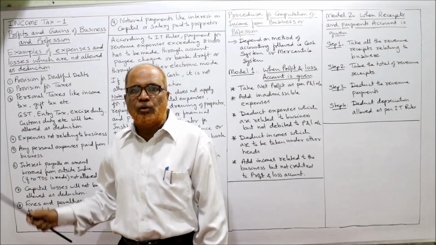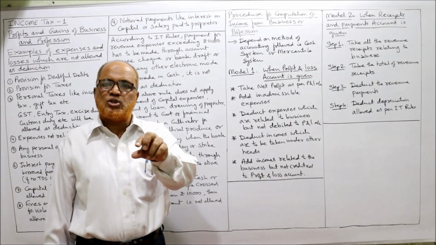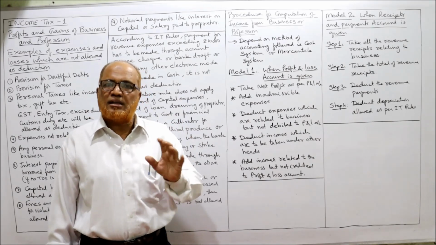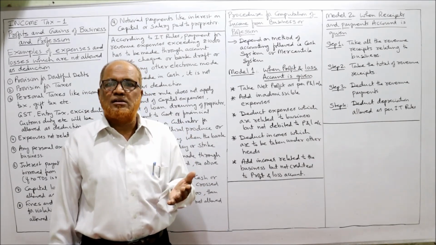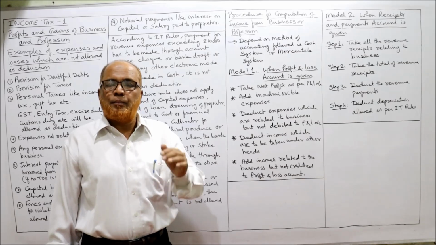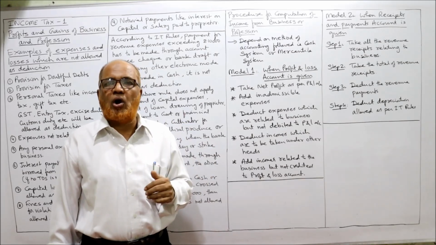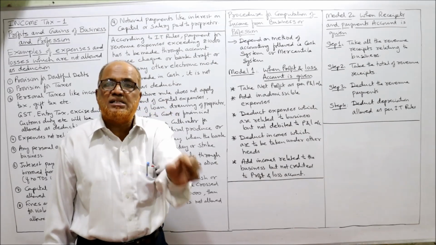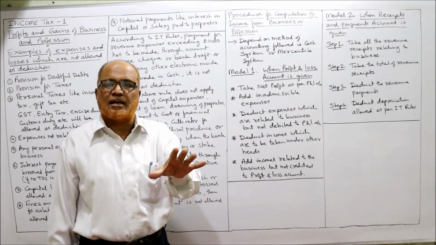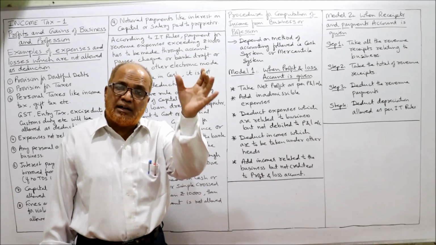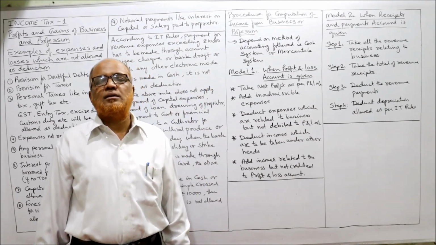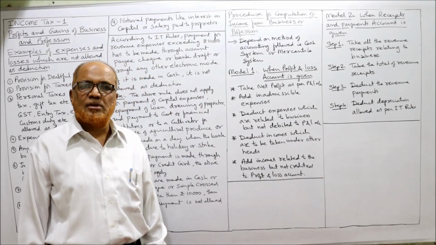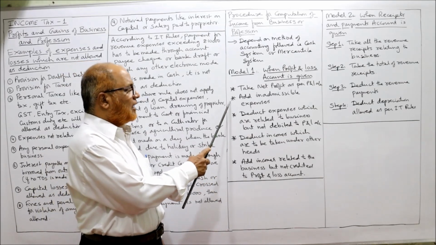Just now I told you: provision for tax, provision for doubtful debts, personal expenses, notional payments, amount paid in violation of law. All these are expenses which are specifically disallowed by the Income Tax Act, but already debited in profit and loss account. Those items are called inadmissible items, and they should be added.